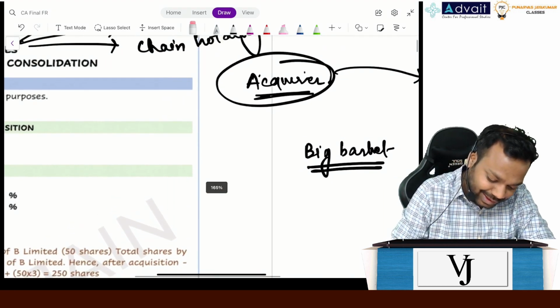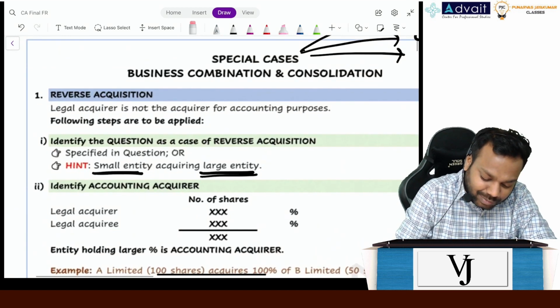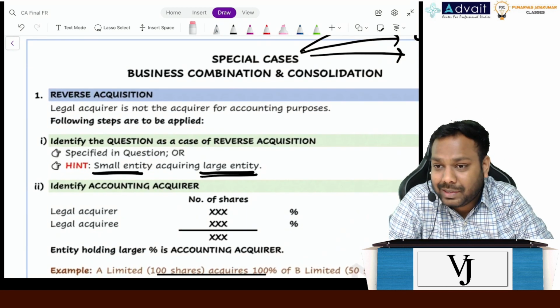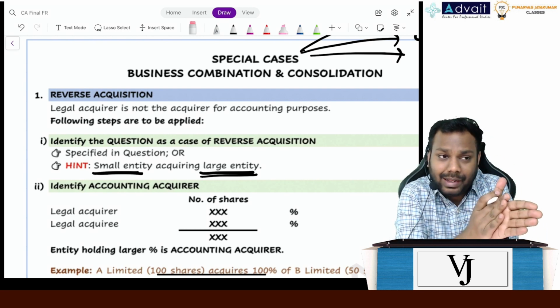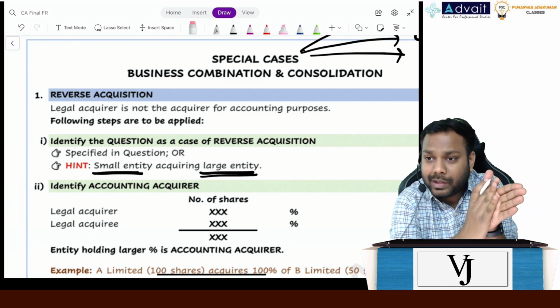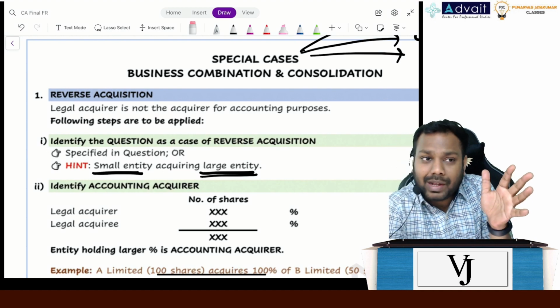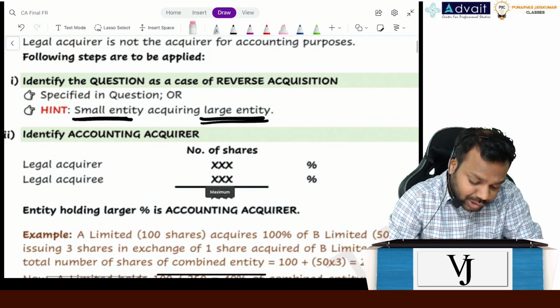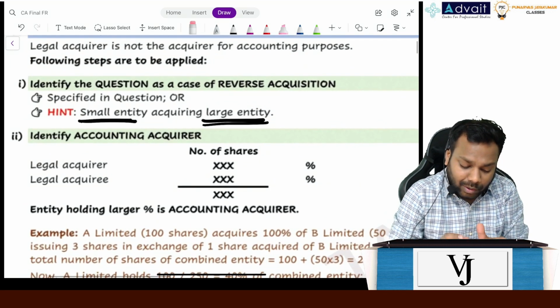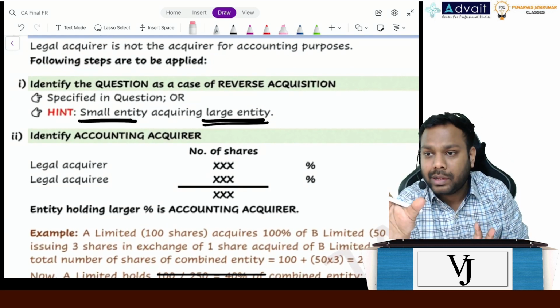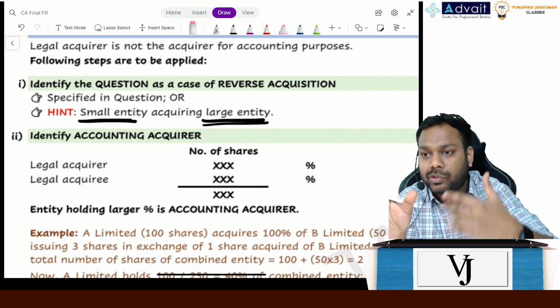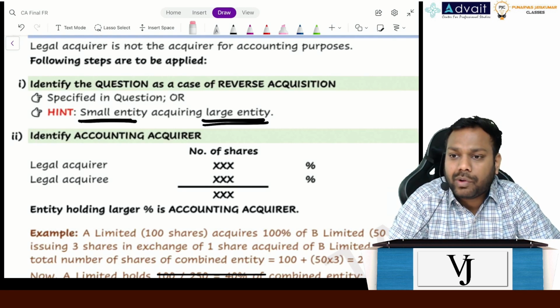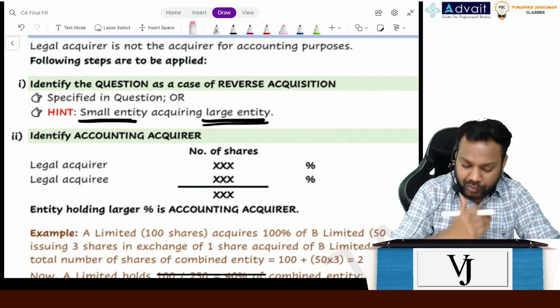So whenever a small company acquires a large entity, that's again a hint. Though legally the small company, Big Basket, is acquiring Tata, when we assess on real ground issues, we will find that in the verge to acquire Tata, Big Basket itself got sold. That's called a case of reverse acquisition.